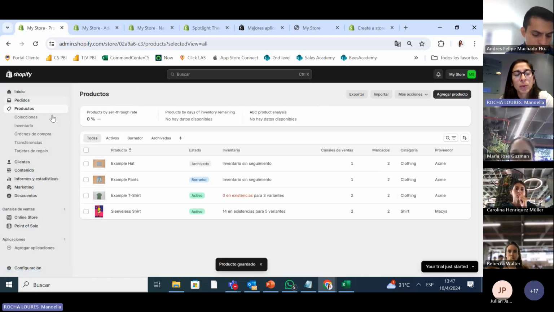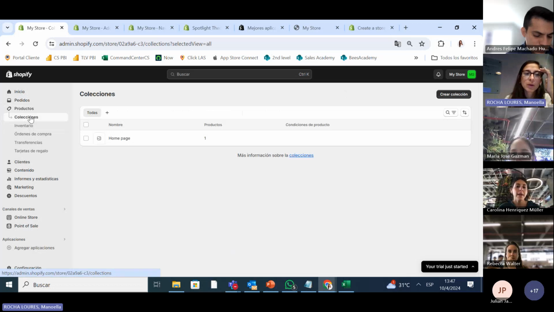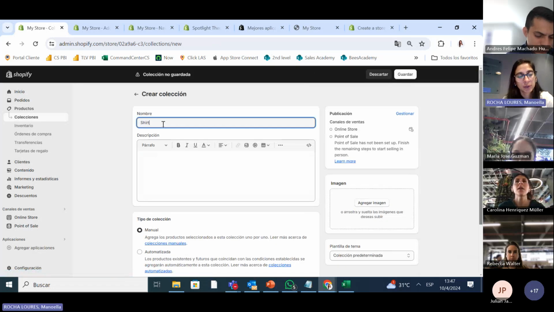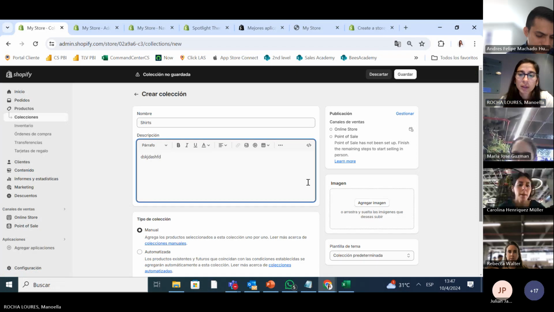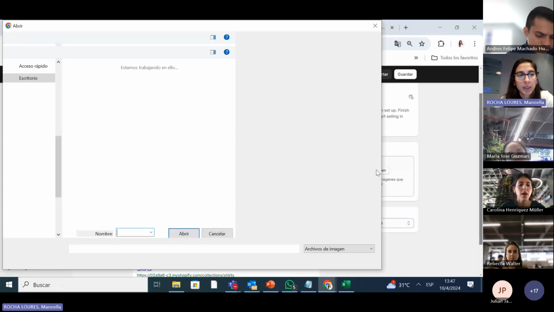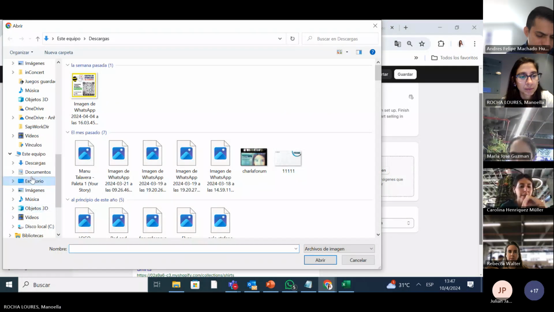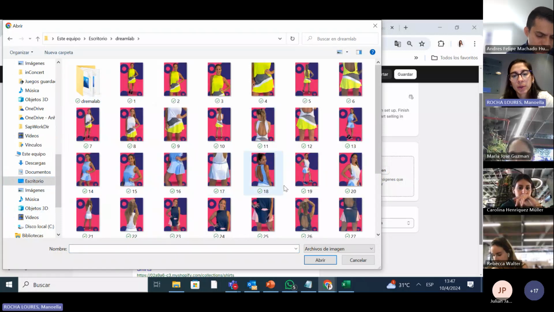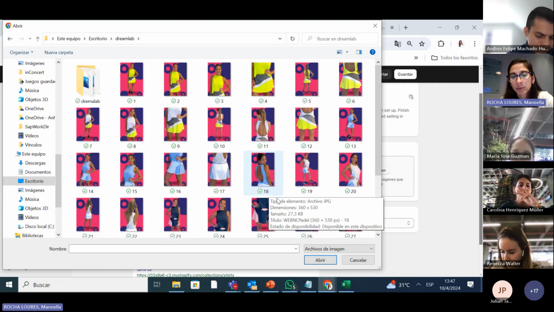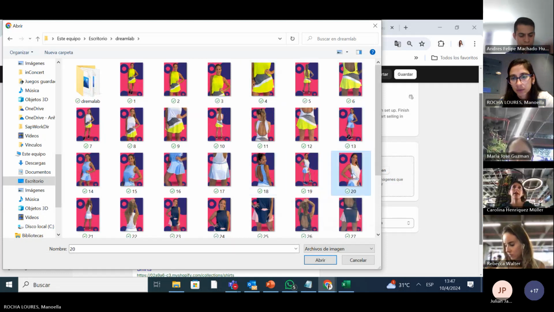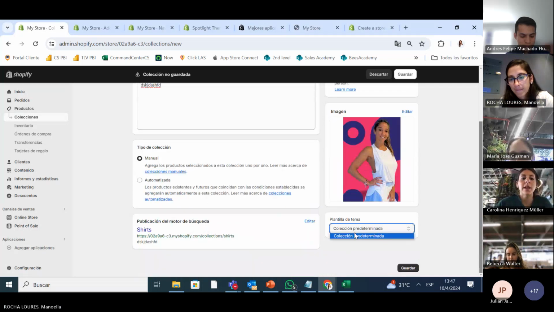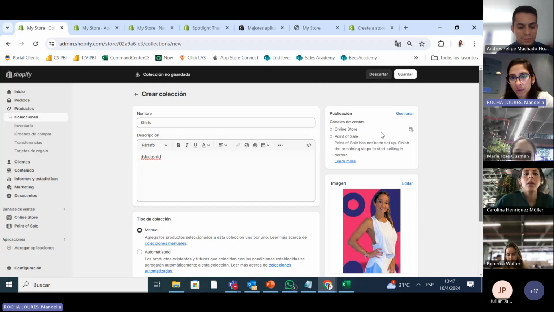Okay, once we have that, we have to go to categories, collections. We're gonna create one. It's gonna be called shirts. It's gonna be all type of shirts. And we're gonna put an image. Let's put another tab. Here I usually put several types of shirts, not only one. And this category is called shirts.